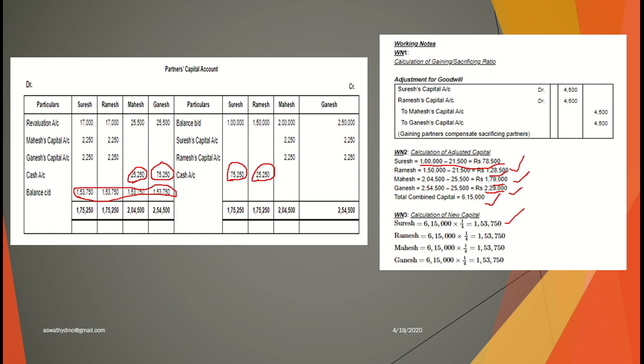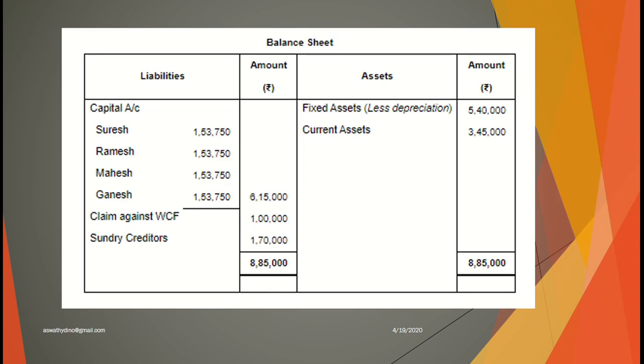Okay, now we got the capital balances also. Now I'm going to prepare the balance sheet, and this will be the capital balance of all the four partners. Then assets and liabilities I should write in the balance sheet. So this is the balance sheet. Capital, in the last step you got 1,53,750 for each partner. Total capital is 6,15,000. And workman compensation, there was a claim of 1 lakh, so the workman compensation claim is our liability, 1 lakh.